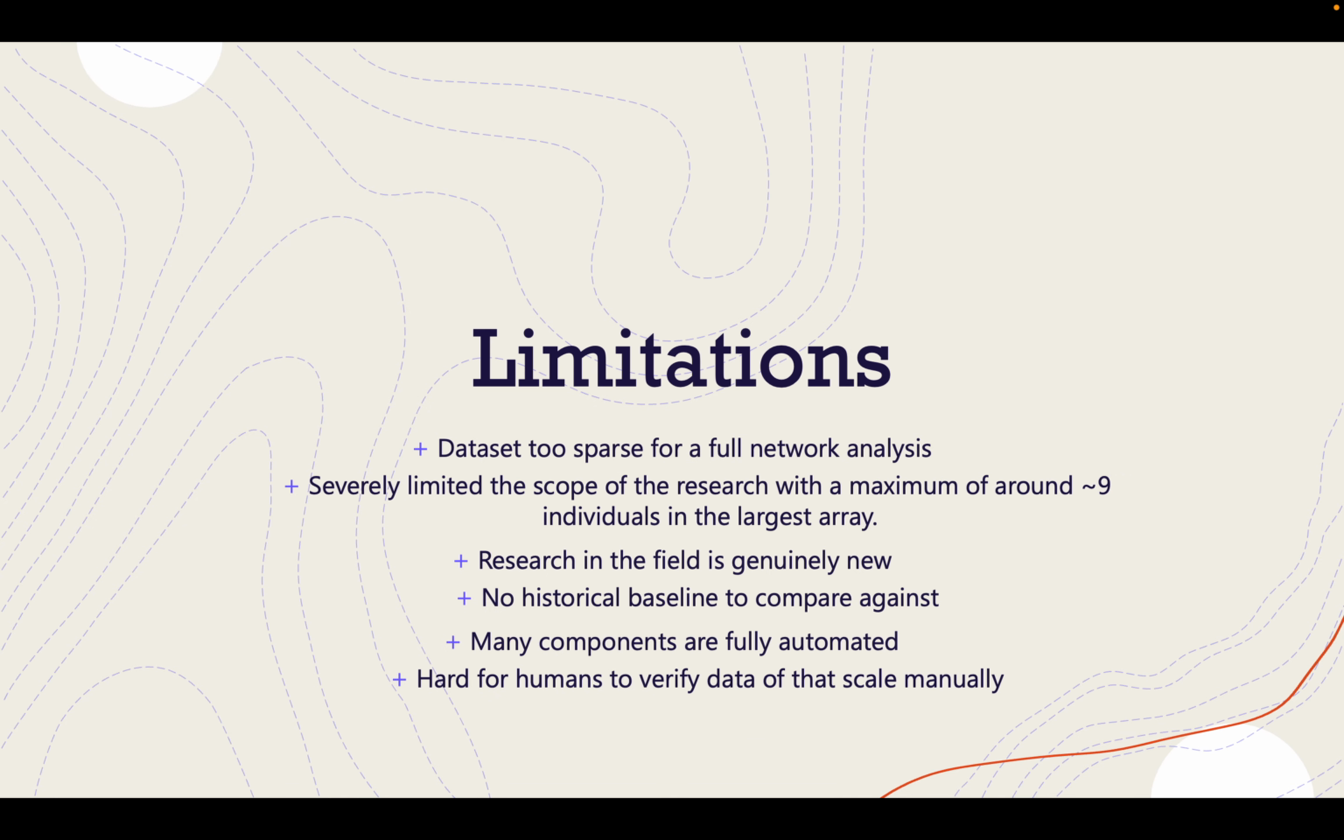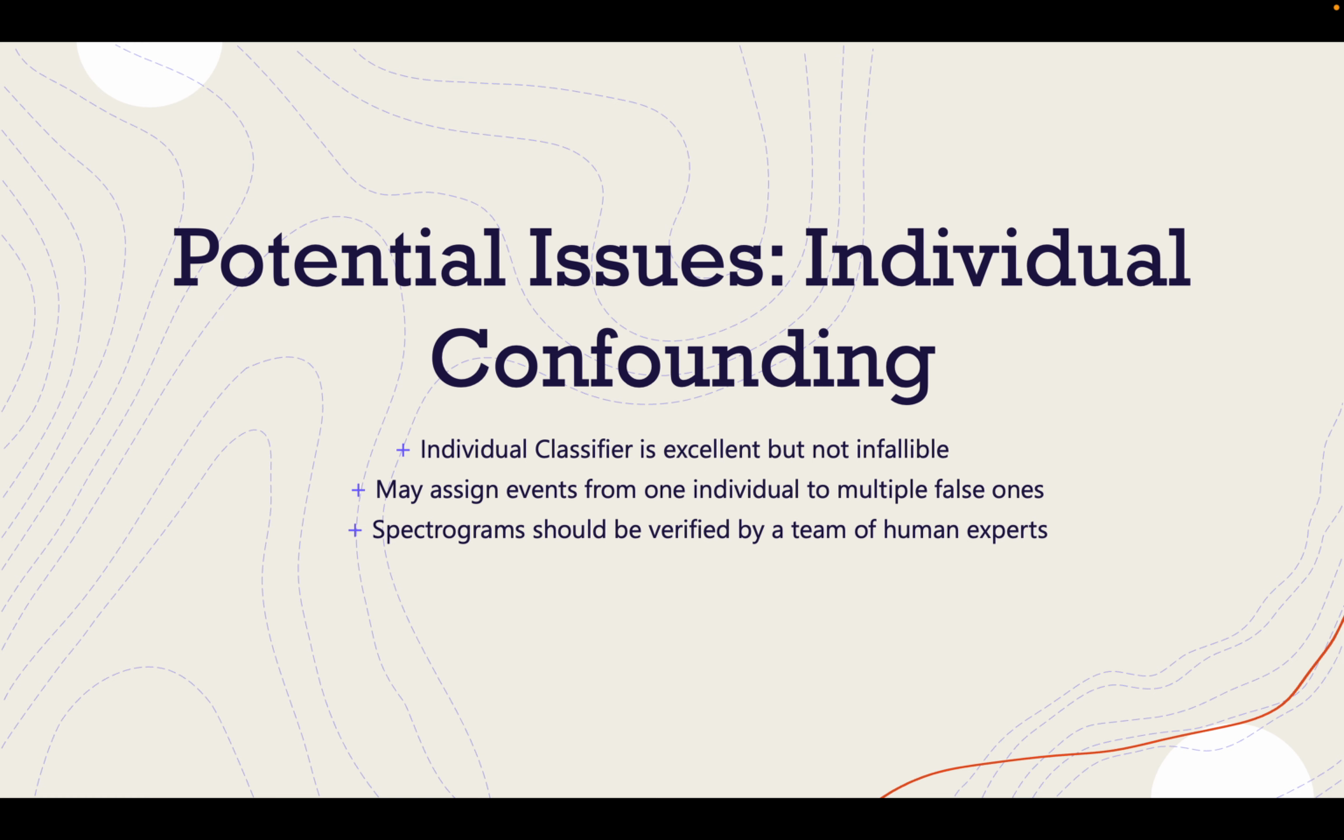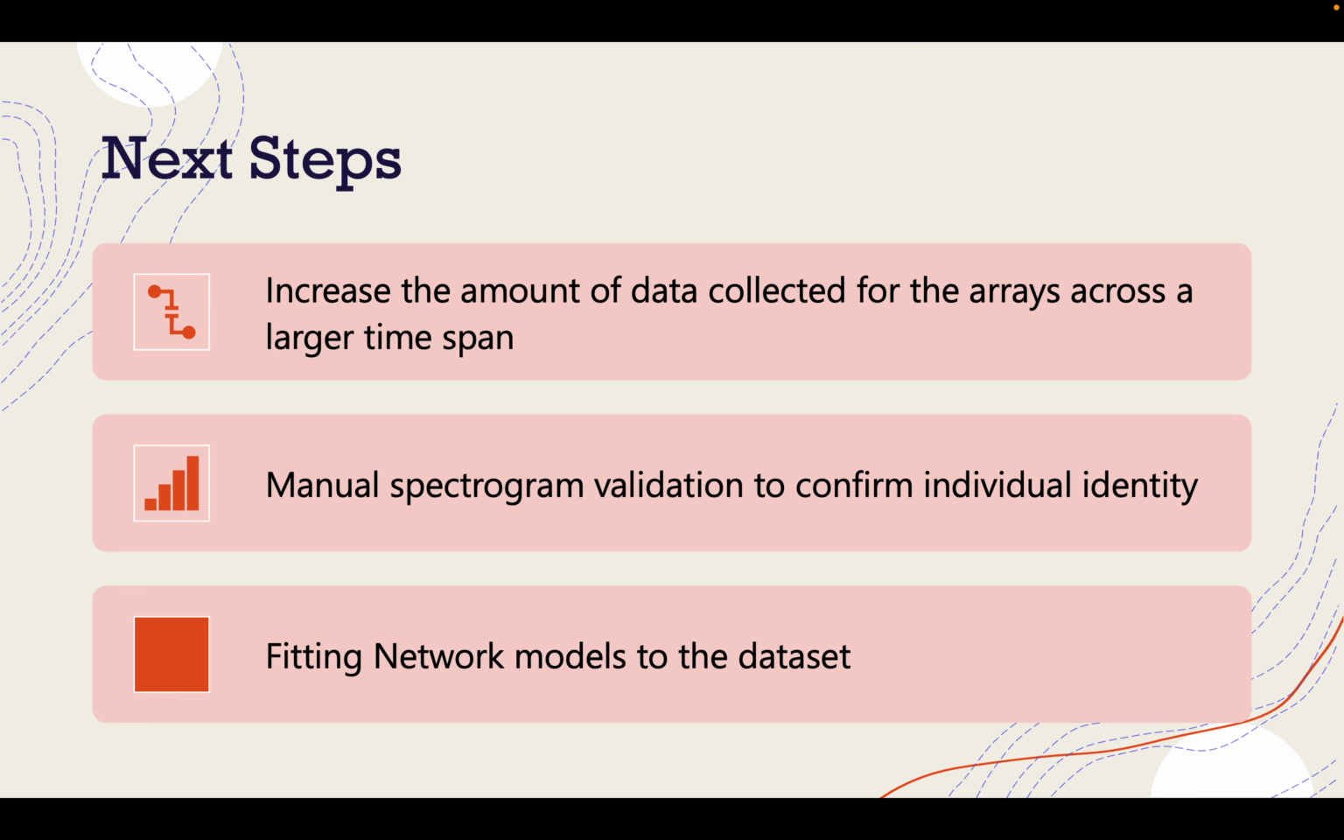So the limitations: the data is too few, which severely limited the scope of the research. The research itself is genuinely new, so there's no historical baseline to compare it to, and many components are automated, and it needs to be human verified. So next steps are to increase the data and then fit more network models.